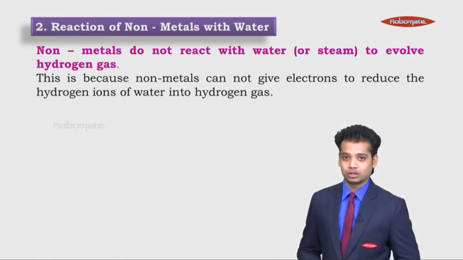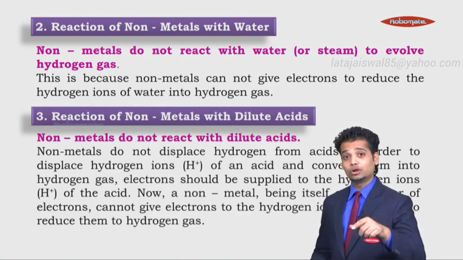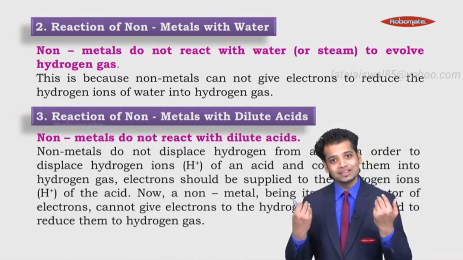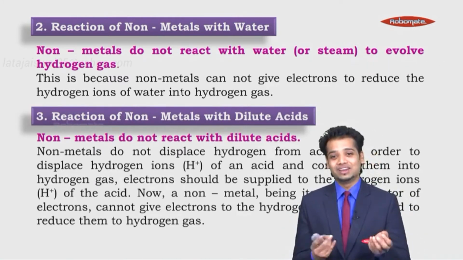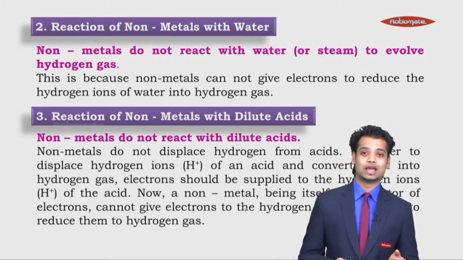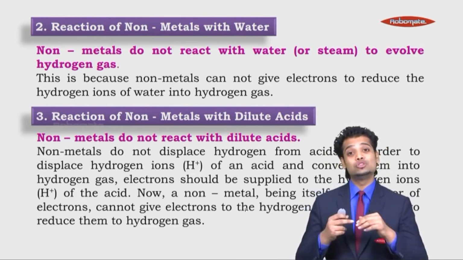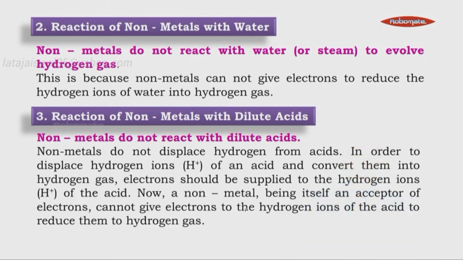a non-metal and water. So let's see why they do not react with acids also. So they don't react with acids also? No, they don't. Non-metals do not react with dilute acids. Non-metals cannot displace hydrogen. You remember aluminium used to displace hydrogen, but copper could not displace hydrogen from acids. In order to displace hydrogen ions of an acid and convert them into hydrogen gas, electrons should be supplied to the hydrogen ions of the acids.